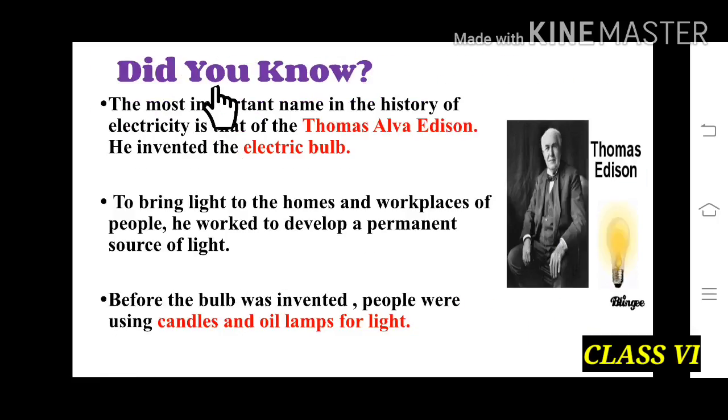Did you know the most important name in the history of electricity is that of Thomas Alva Edison? He was the person who invented the electric bulb. To bring light to homes and workplaces of people, he worked to develop a permanent source of light. Before the bulb was invented, people were using candles and oil lamps for light.